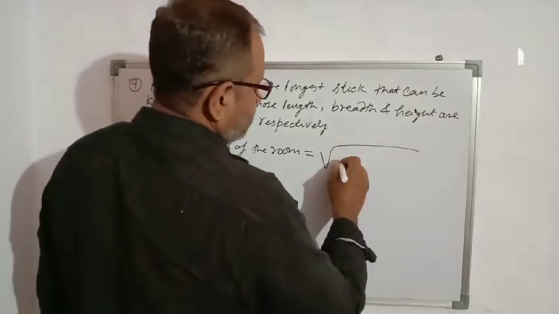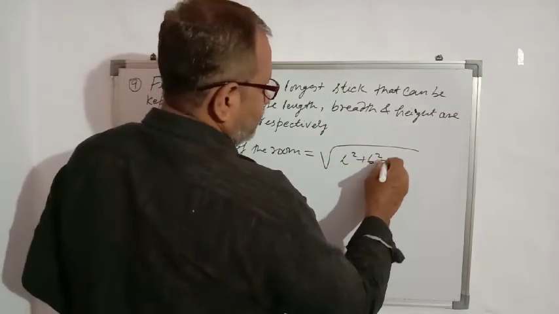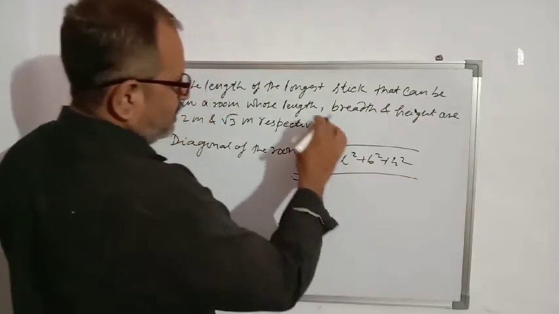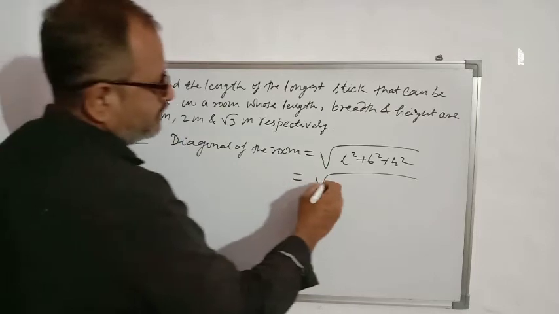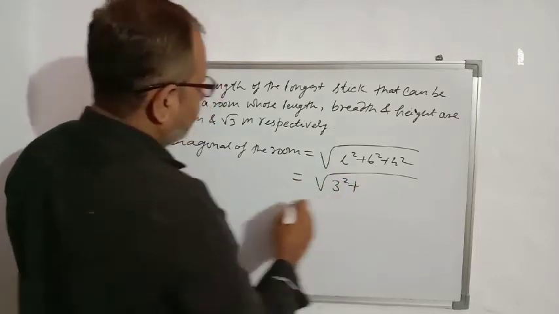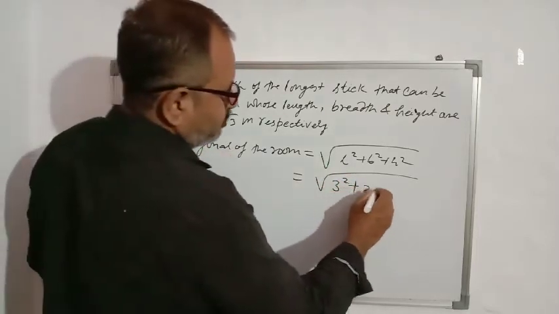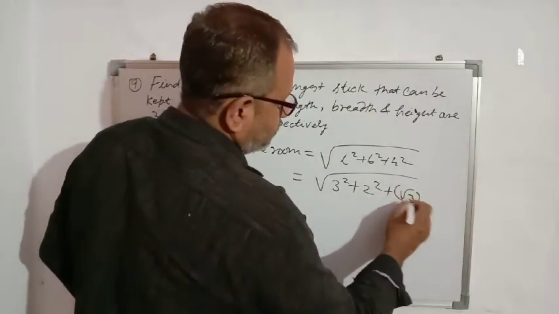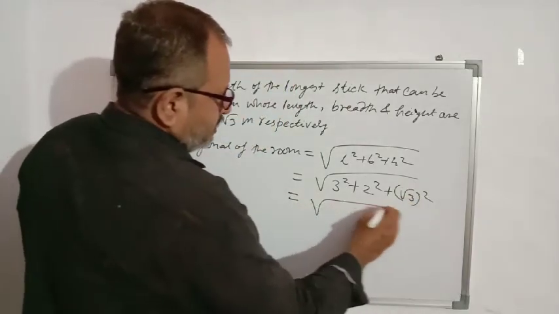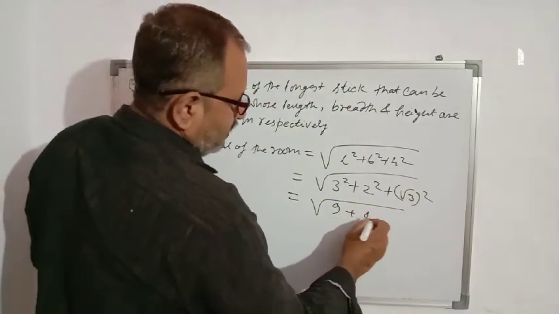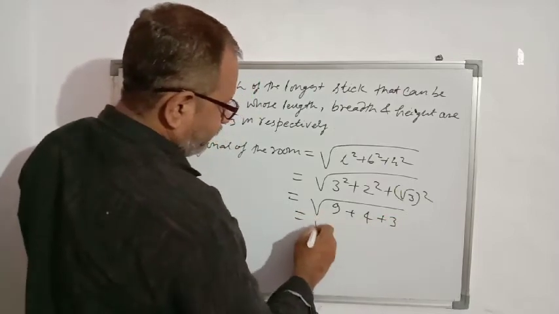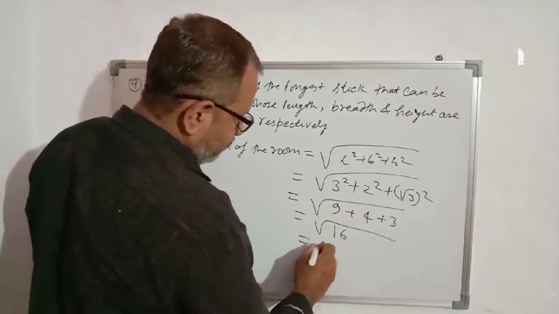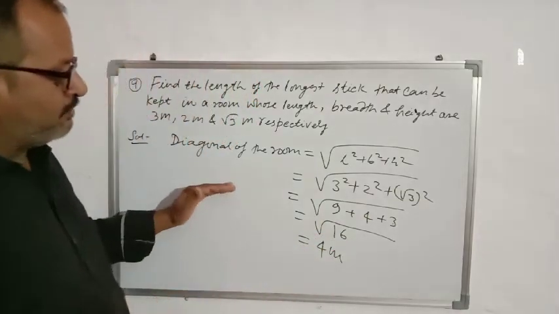Formula of diagonal is square root of L square plus B square plus H square. L is length, 3 meter, so we will write 3 square. Breadth is 2 meter, so 2 square. And height is root 3, so root 3 square. 3 square is 9, 2 square is 4, root 3 square is 3. 4 plus 3, 7 plus 9, 16. Square root will be 4. So length of the diagonal of the room is 4 meters.